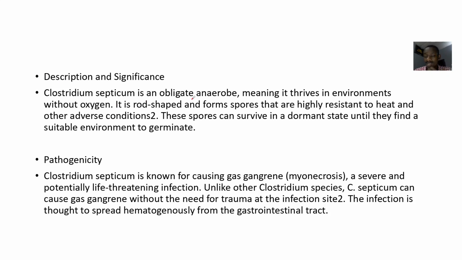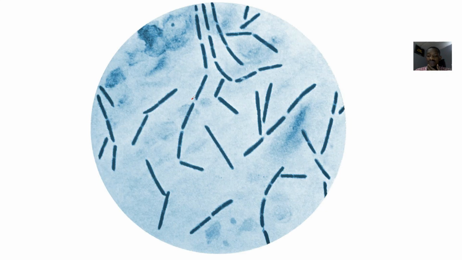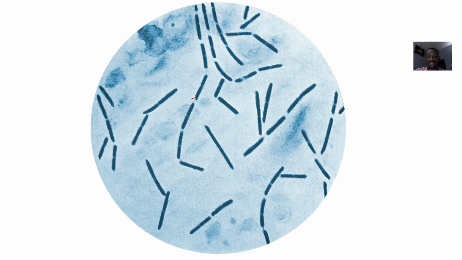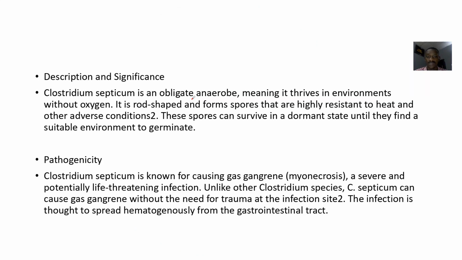So for its description and significance, Clostridium septicum is what? An obligate anaerobe. So it can actually survive in an environment where there's no oxygen or even low oxygen, right? It's rod shaped like I was telling you, and can form spores that are highly resistant to heat or any adverse conditions, right? So the spores can survive in a dormant state. They'll be there for a very long time until they find a suitable environment to start germinating.